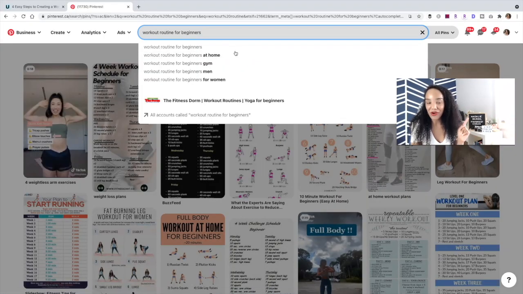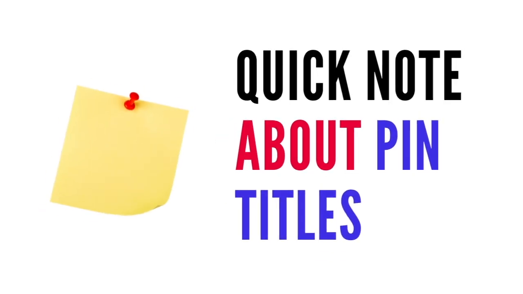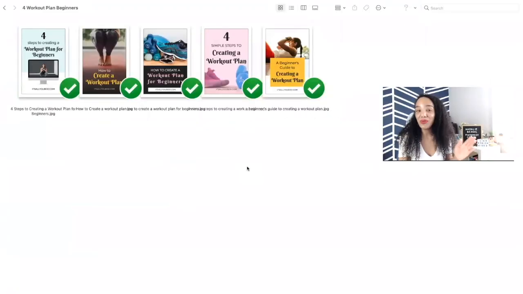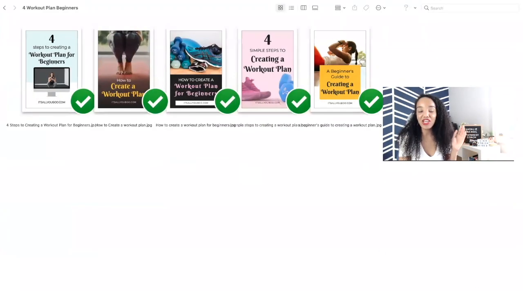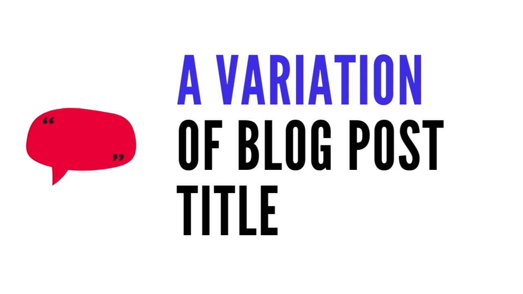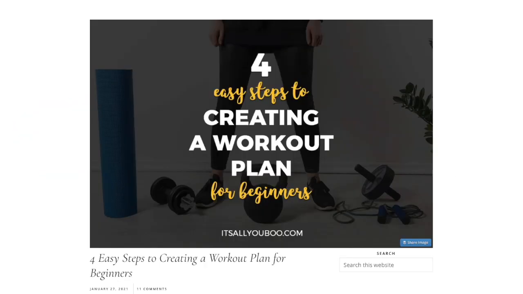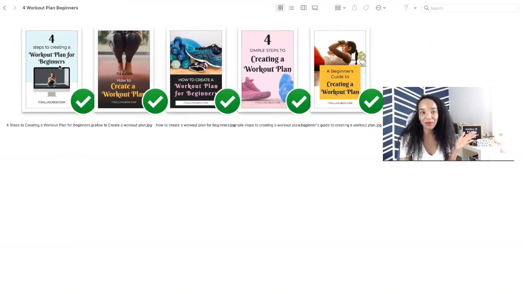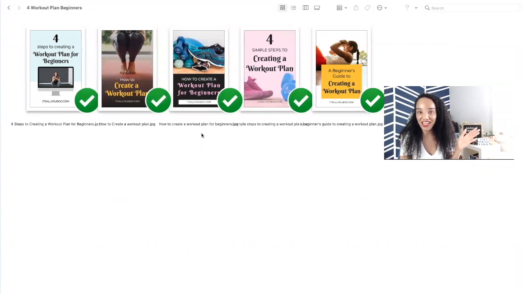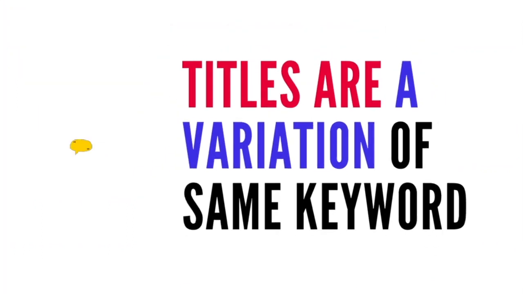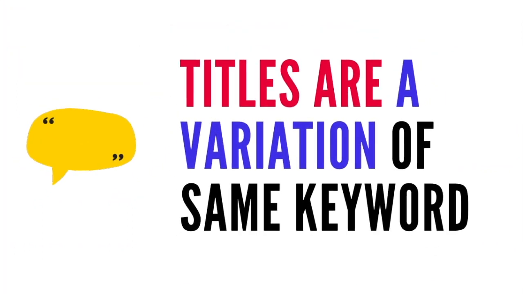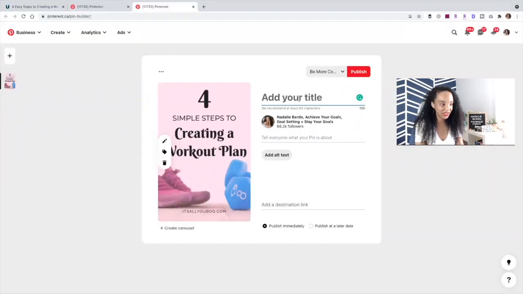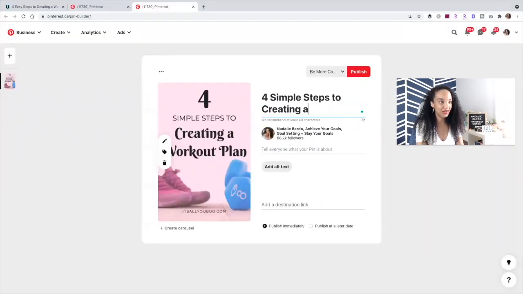Let's upload our pin and start writing, and I'll give you my formula. Quick note about adding your title. So when it comes to pin titles, I usually just do a variation of my blog post title. So we can see here that I've got all these pins, steps to creating a workout plan for beginners, how to create a workout plan. They're just variations of the same keywords, which is creating a workout plan or workout plan for beginners. So let's upload one of these pins and write that pin description.